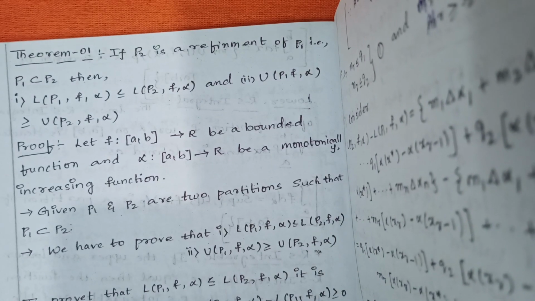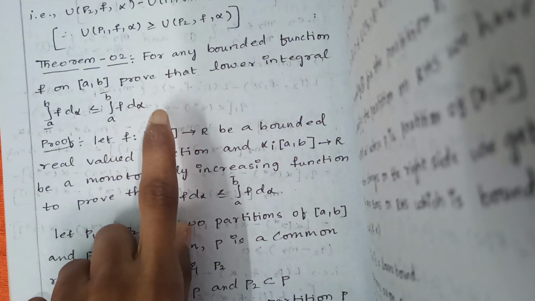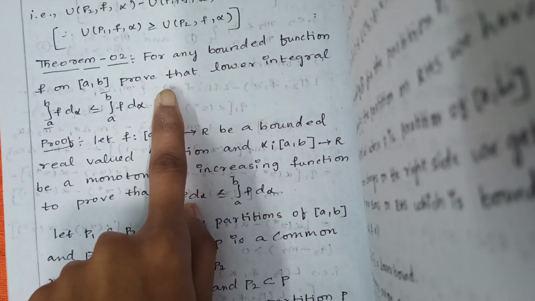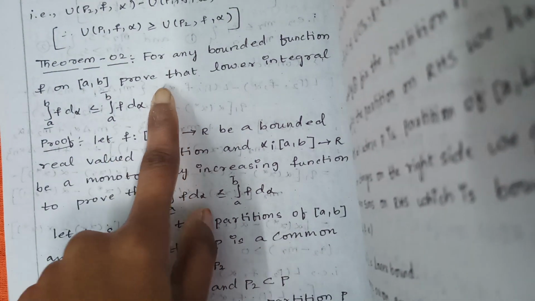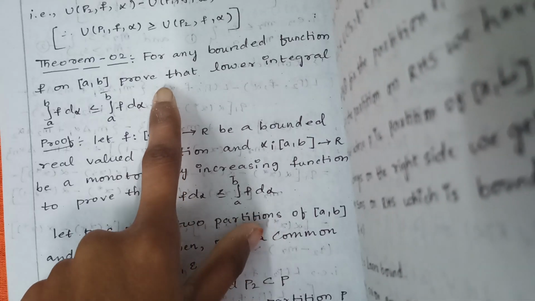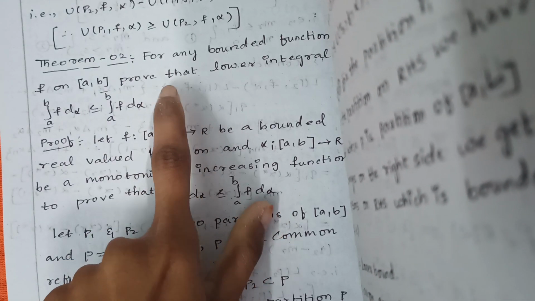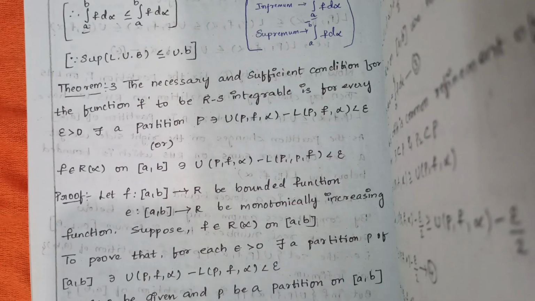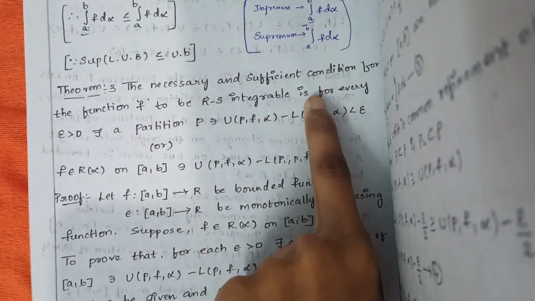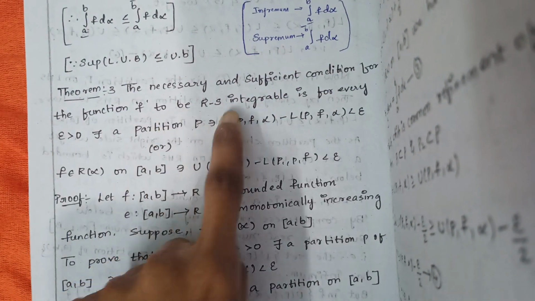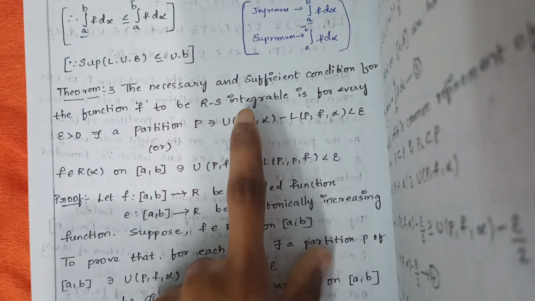And theorem 2, this is the most repeated question for the short answer type, but the answer will be long. But this is the short answer question, the most repeated one for 2 marks. And the necessary and sufficient condition for the function f to be RS integrable. This is also a repeated one.